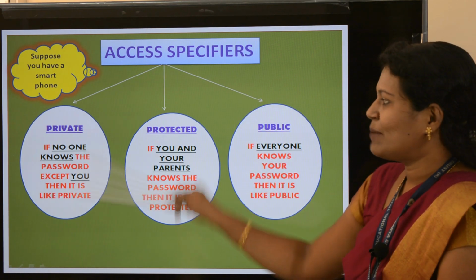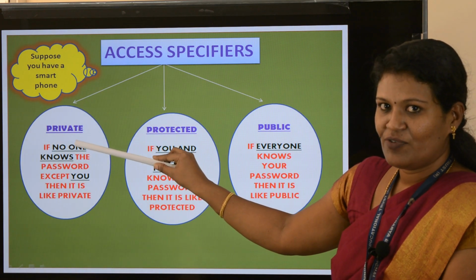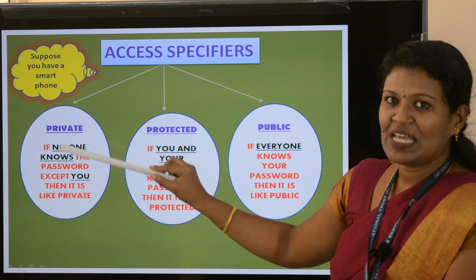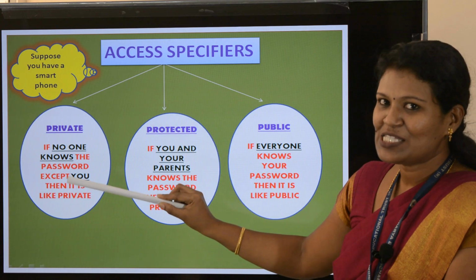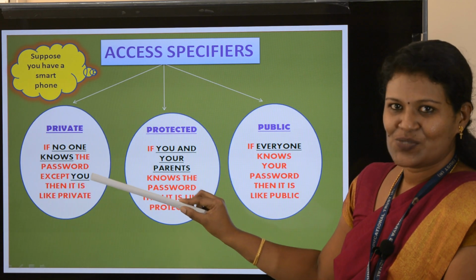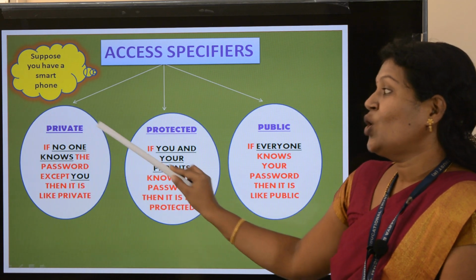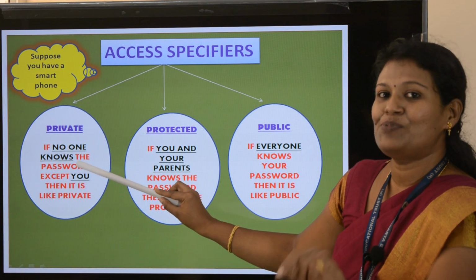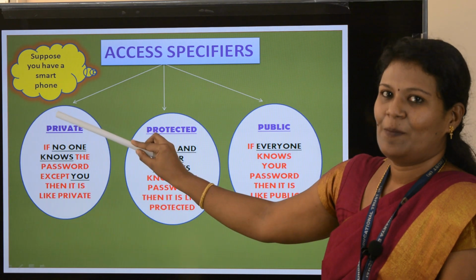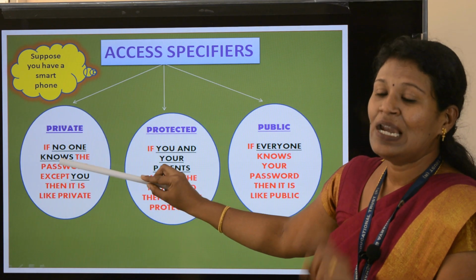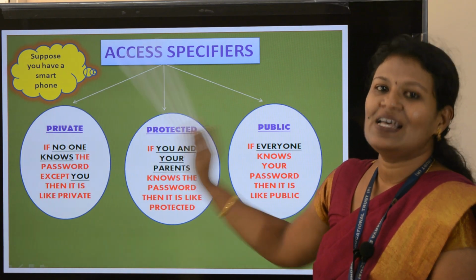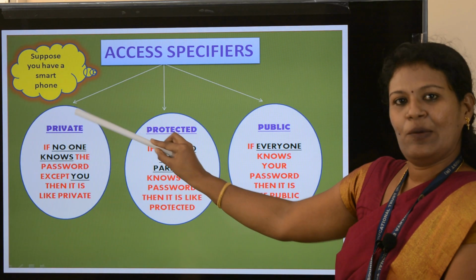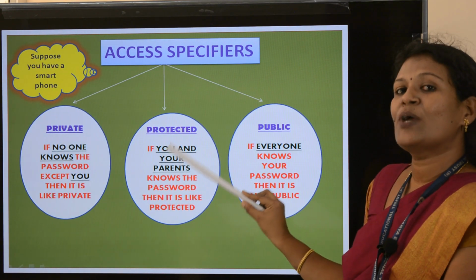See this example once more. Private, first one: you are having a smartphone and you are giving a password to your smartphone. If no one knows the password of your smartphone except you, it is like private. That means only you can work with the smartphone. Then the next one is protected.